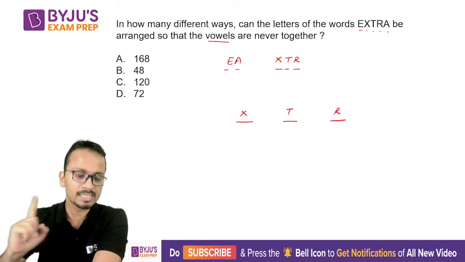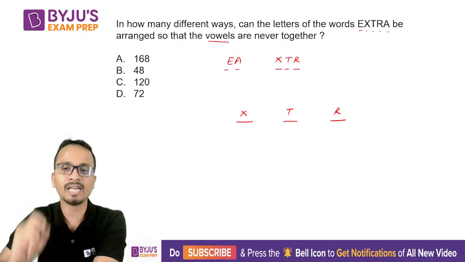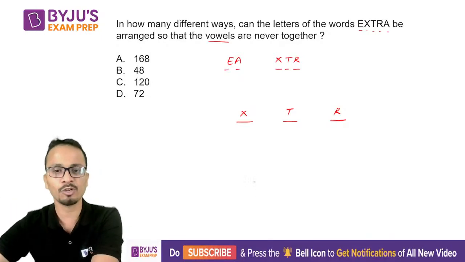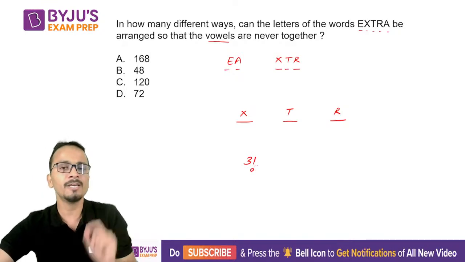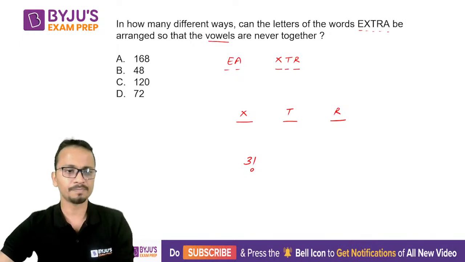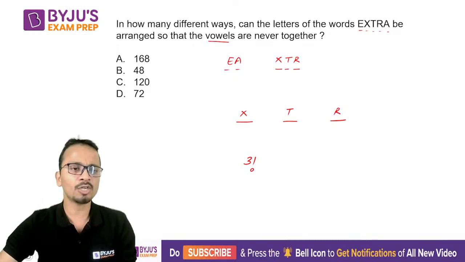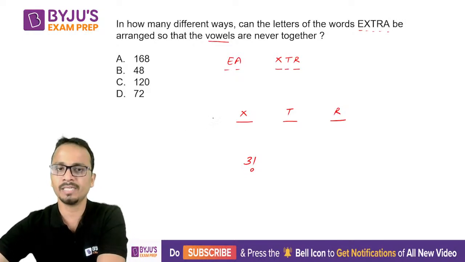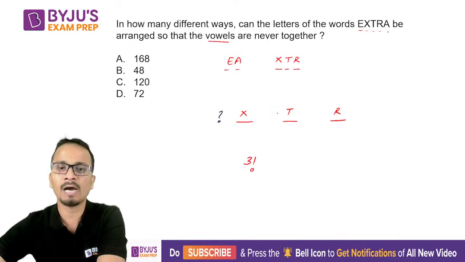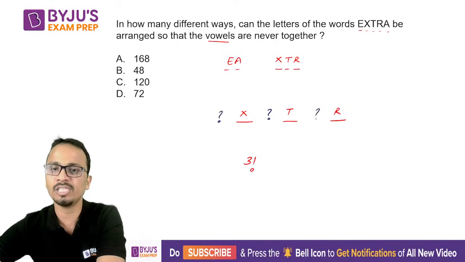So first step is the number of ways of arranging consonants. We have 3 different consonants. So these 3 different consonants can be arranged in 3 factorial ways. Now this is the first part. All right. Now to make sure that all the vowels are separated, I can place these vowels around these consonants at these places.